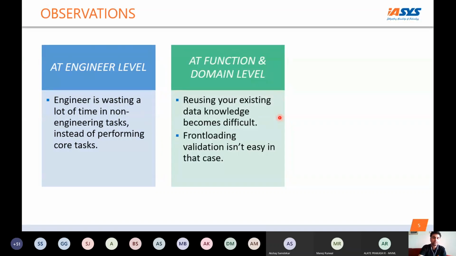At function and domain level, reusing existing data knowledge becomes a challenge. The data democratization that we talk about becomes difficult because the team is not able to actually get that knowledge to share. And right now, many organizations are talking about different strategies, especially one of the major focuses, which is how we can front load the validation, mostly towards simulation. But all this actually has to bring your physical testing data into the system, in a proper digital infrastructure.